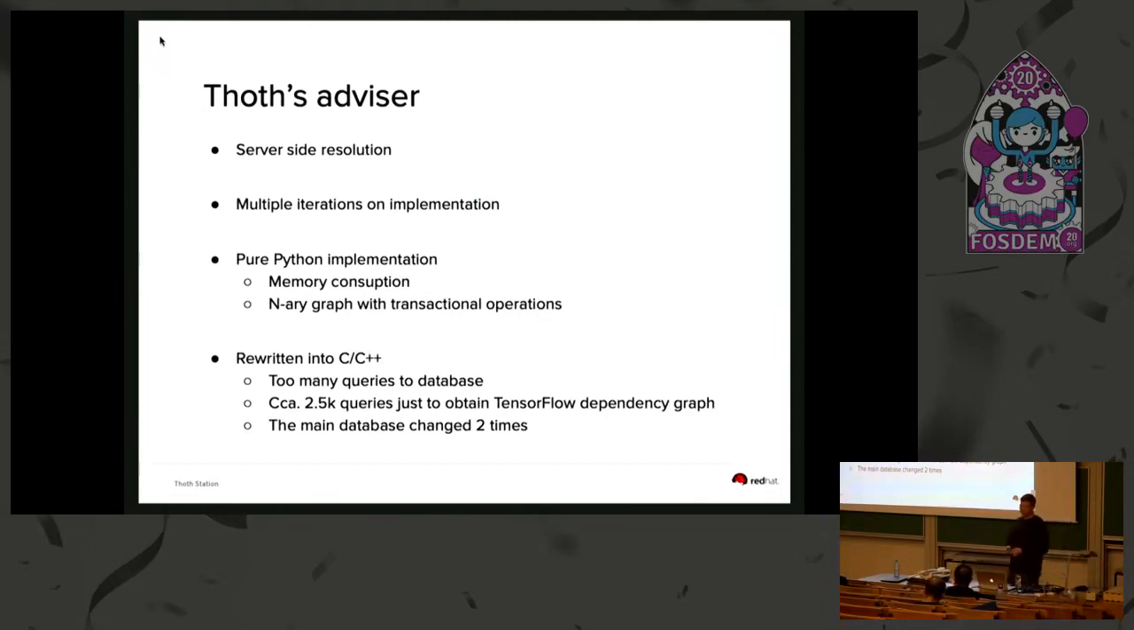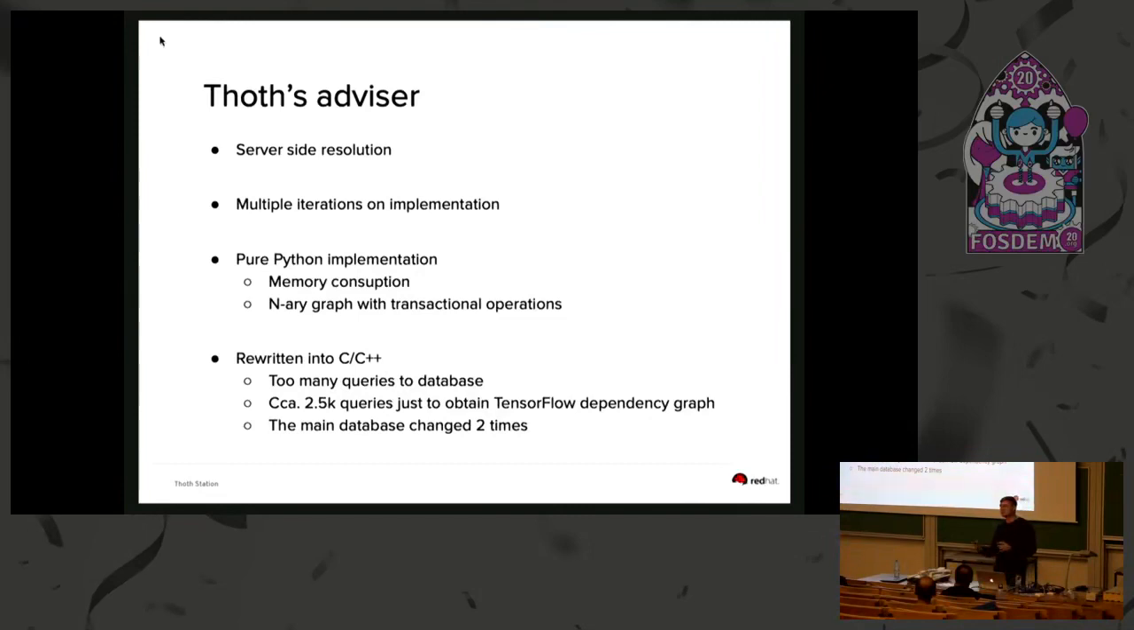We had multiple iterations on the implementation. The very first implementation was a pure Python implementation, and it loaded the whole dependency graph into memory, and then we had a representation of these packages. That was basically an array graph, and we did transactional operations. So we said remove these three packages from the dependency graph, and that transaction either proceeded or not.